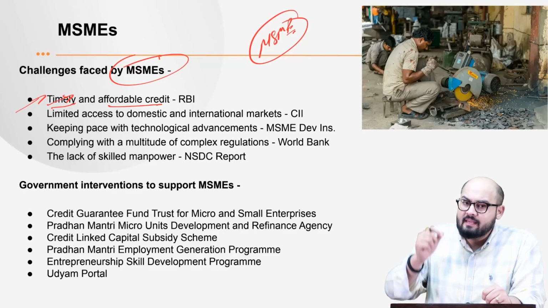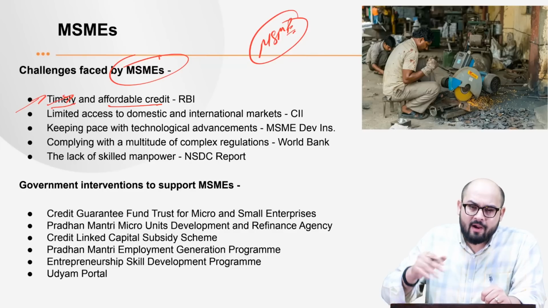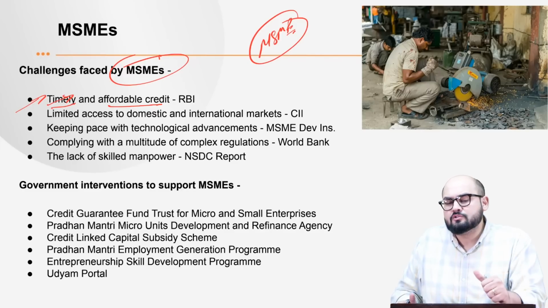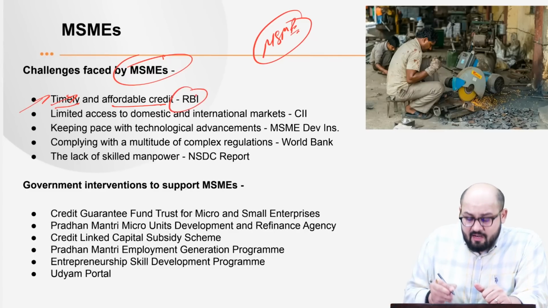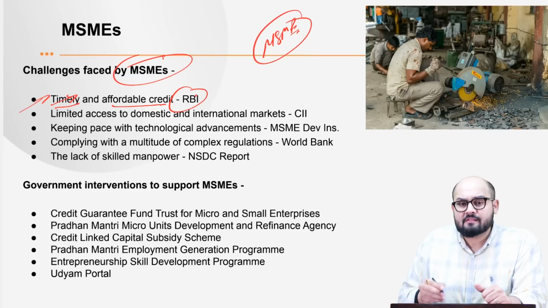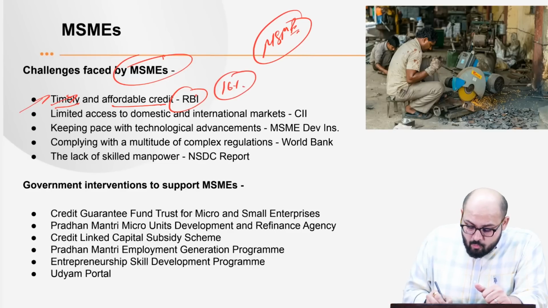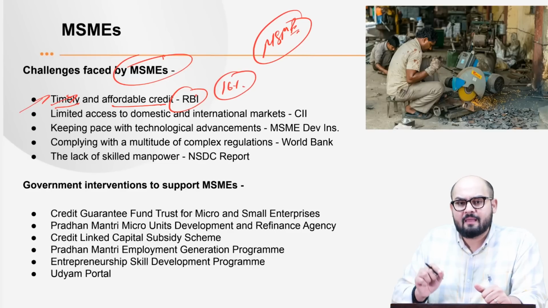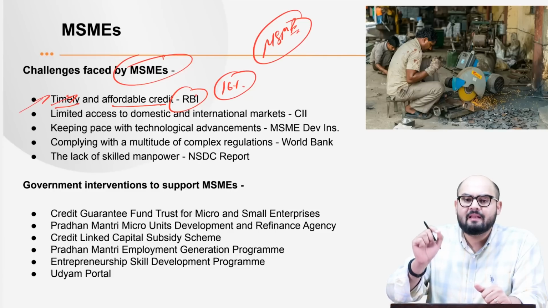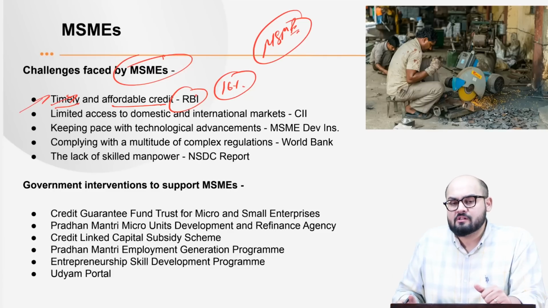So that is the reason the traditional lenders try to avoid giving loans to these people. According to the RBI data, only around 16% of the MSMEs were able to get timely credit from these traditional sources.